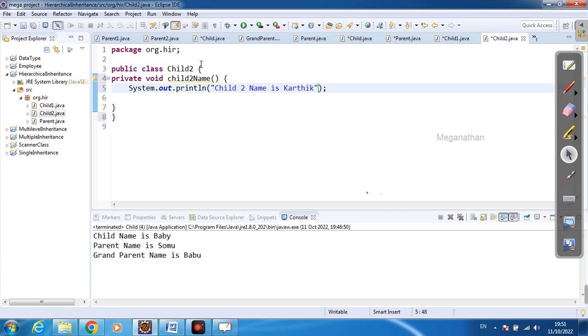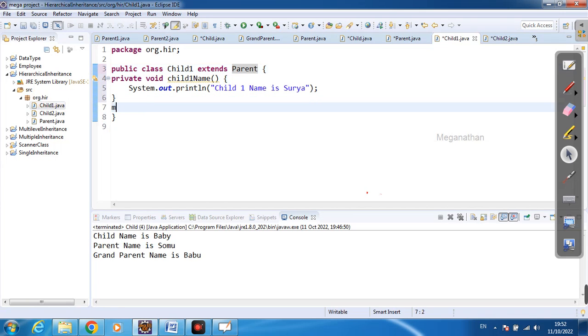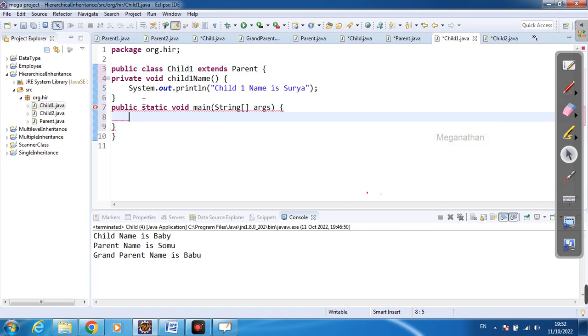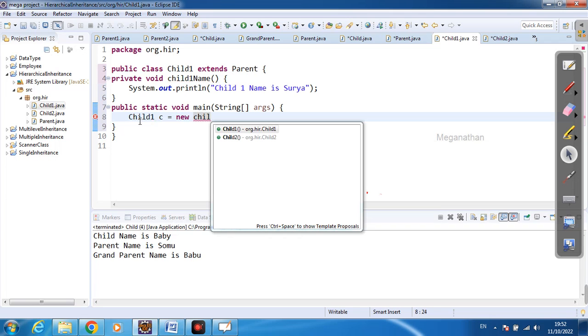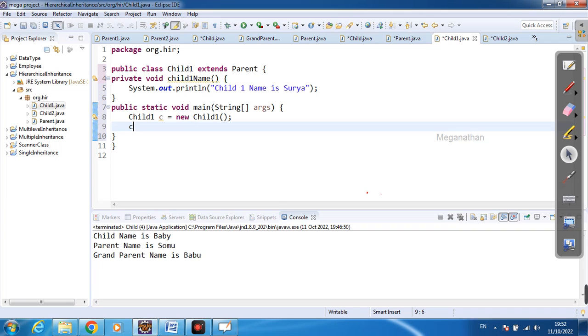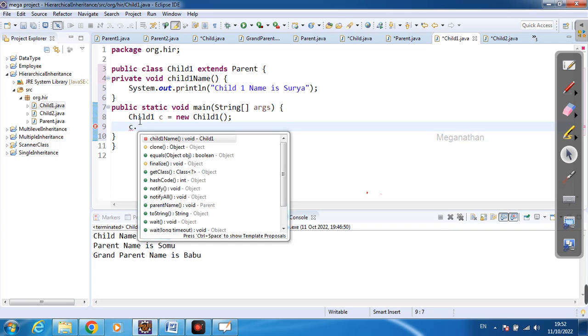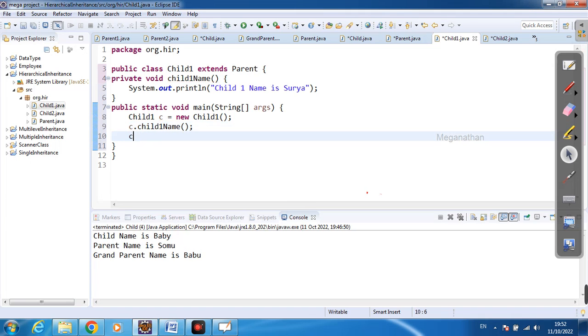Here also I am going to extend Parent. Now I write business logic in child class 1 and create an object for this child class 1: Child1 c = new Child1(); then c dot. Now I can access the child class method and the parent class method also. The child class method is child 1 name, and c dot parent name. I can access parent name also.